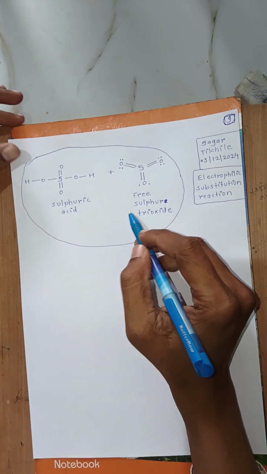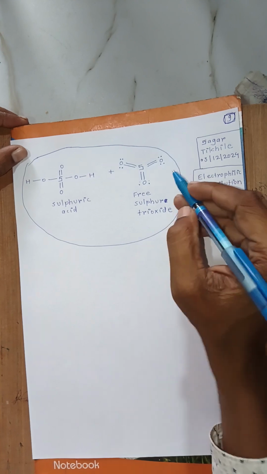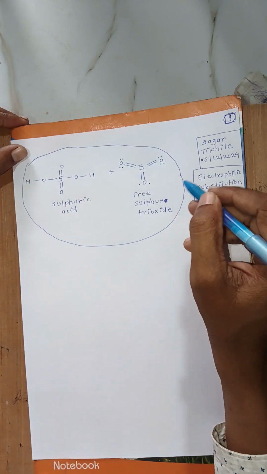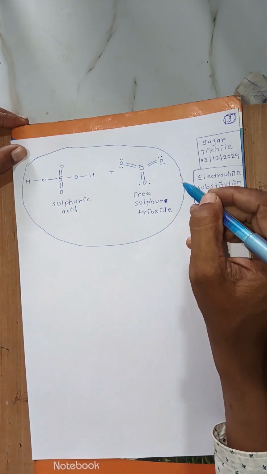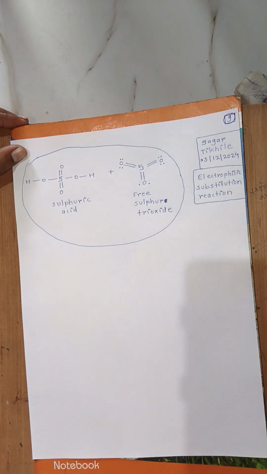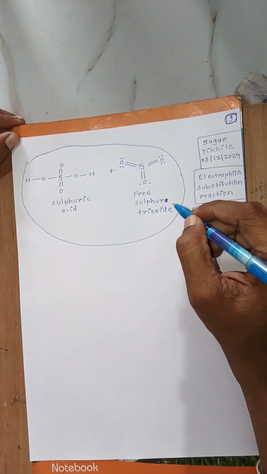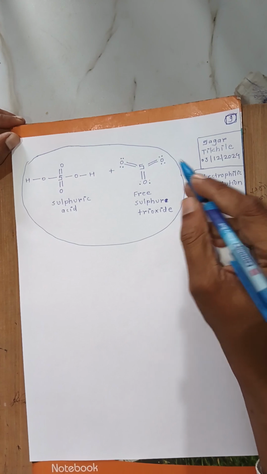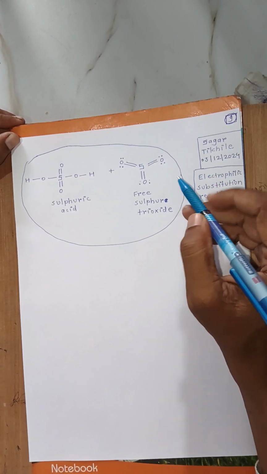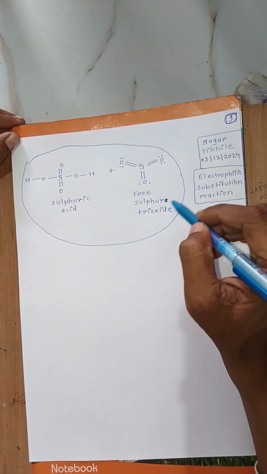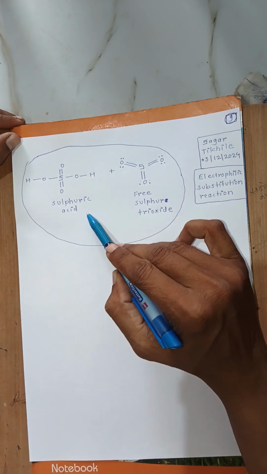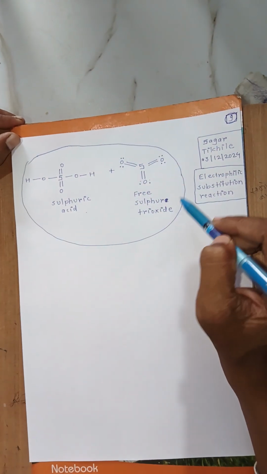Now in this reaction, the sulfonation of benzene, mostly fuming sulfuric acid is used. What is the meaning of fuming sulfuric acid? Fuming sulfuric acid means it is a mixture of sulfuric acid with free sulfur trioxide molecule.